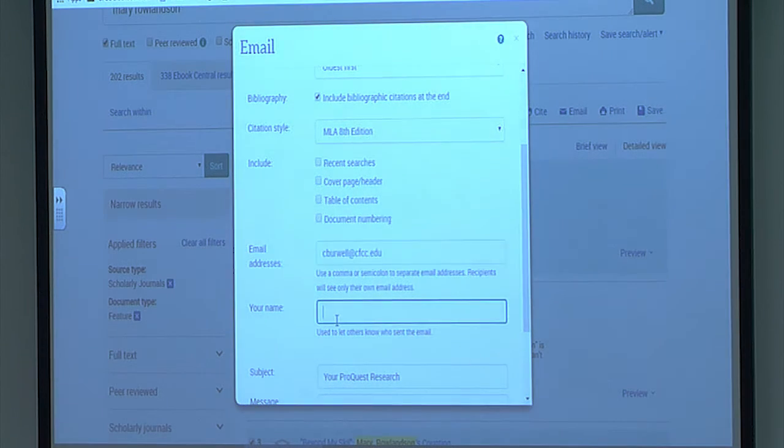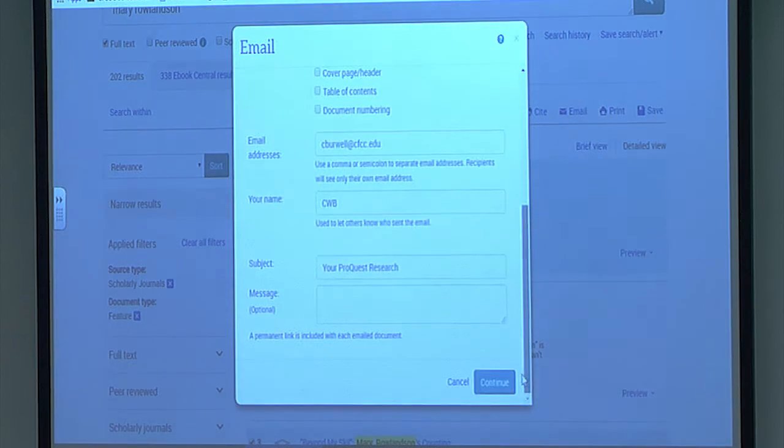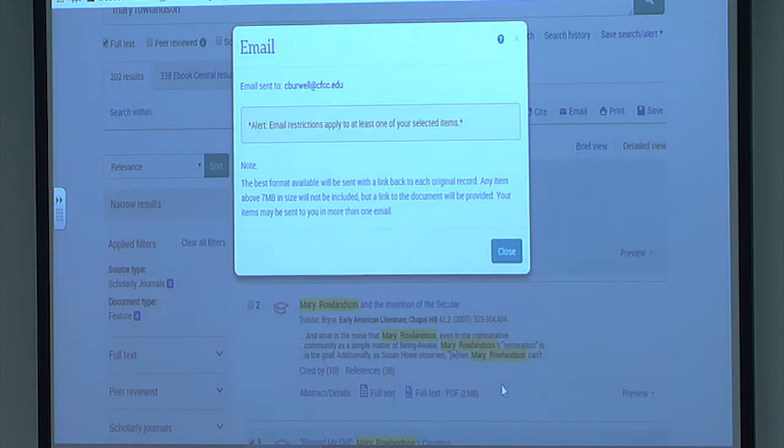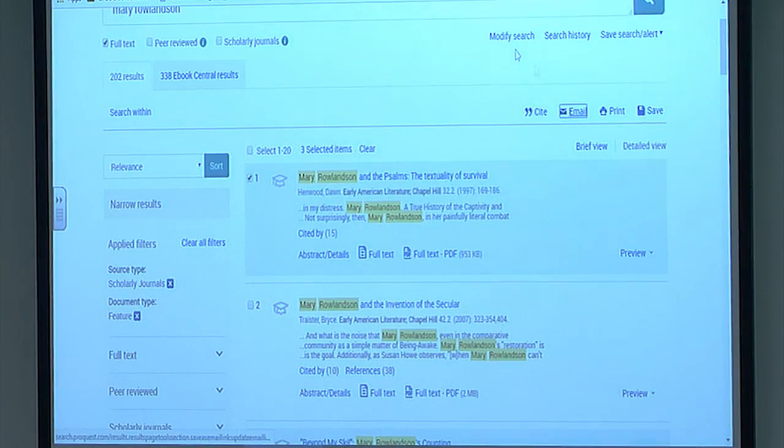And I like to fill in the box that says your name with something. I usually just put my initials, and I do that because sometimes your email system at home might throw things into spam if they don't have a sender name attached to it. So this is it. You've sent those 3 articles to yourself, and now they're yours to read, to do with what you want later.